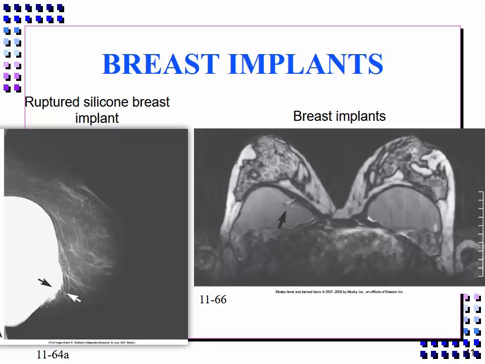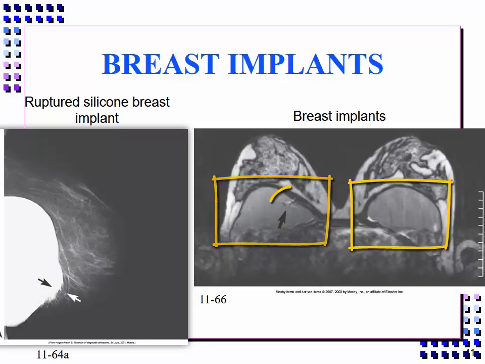On the left-hand side, we see the ruptured silicone breast implant that was visualized on a mammogram. And then on the right-hand side, we can see where the MRI distinguishes well between the breast tissue and the implant. That is the folded implant that is visualized.